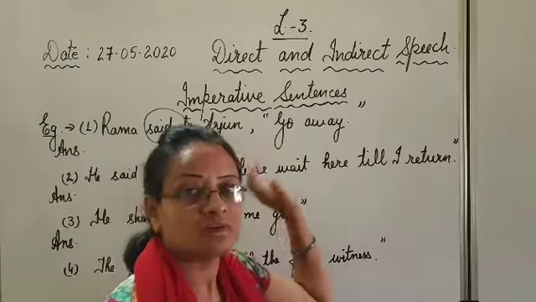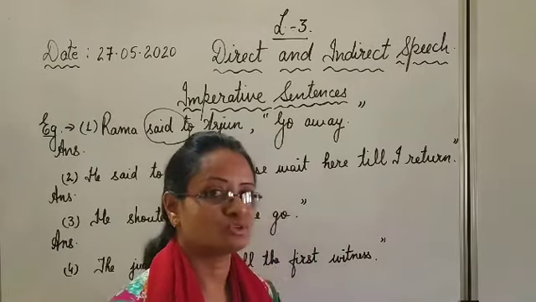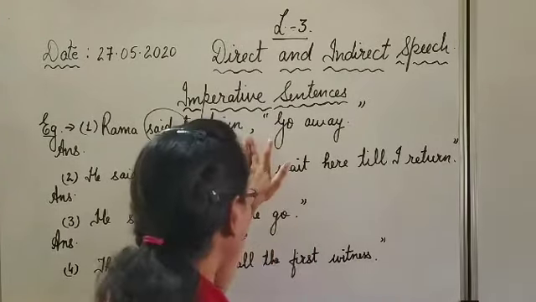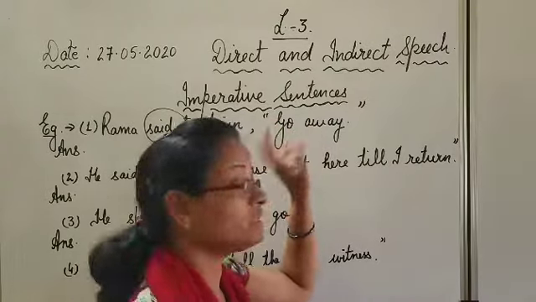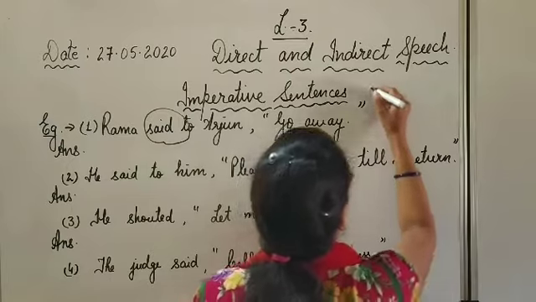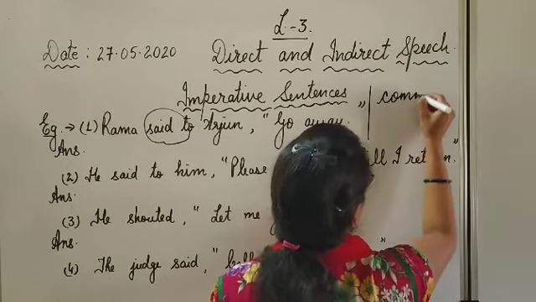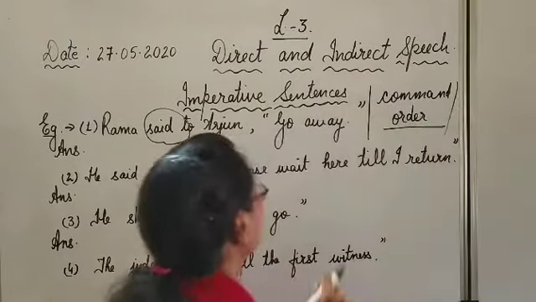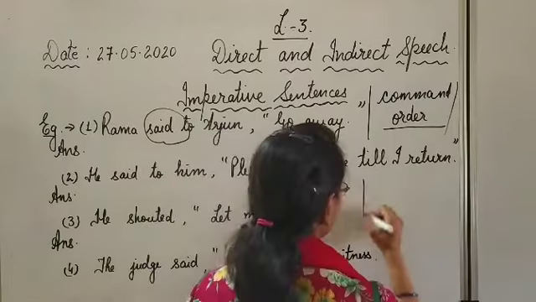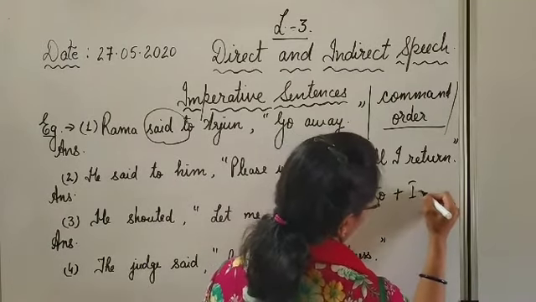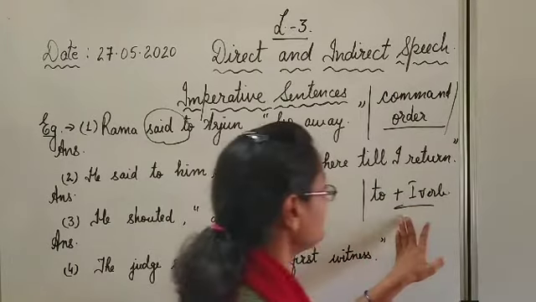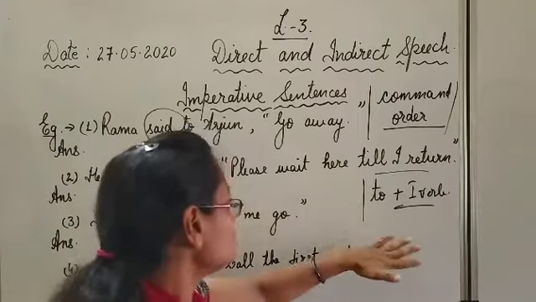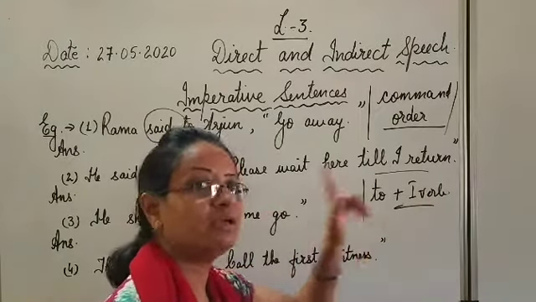And second thing, the conjunction that will also not be introduced. Like assertive sentences, we will not put the conjunction that. And this imperative mood will change into the infinitive mood. Imperative mood means command, order, etc. This is called imperative mood because it forms the imperative sentence. And infinitive means to plus first form of the verb. Clear? It is infinitive mood. So imperative mood will change into the infinitive. This you have to remember, and no conjunction will be introduced.